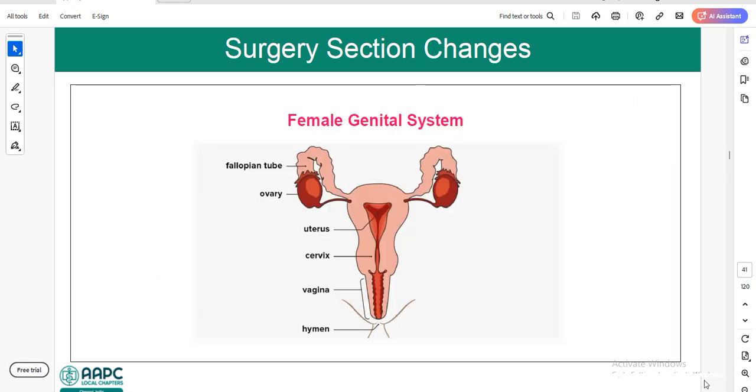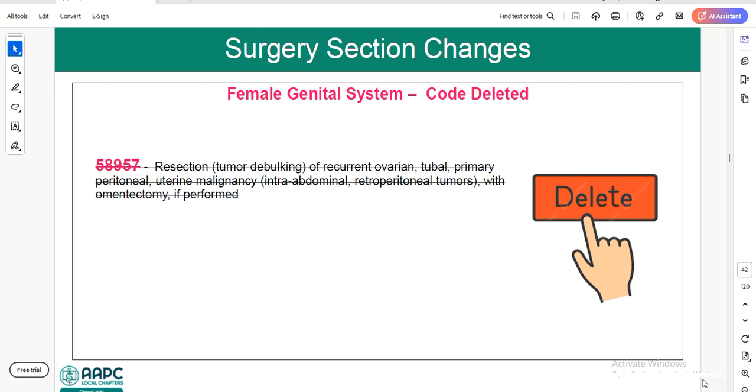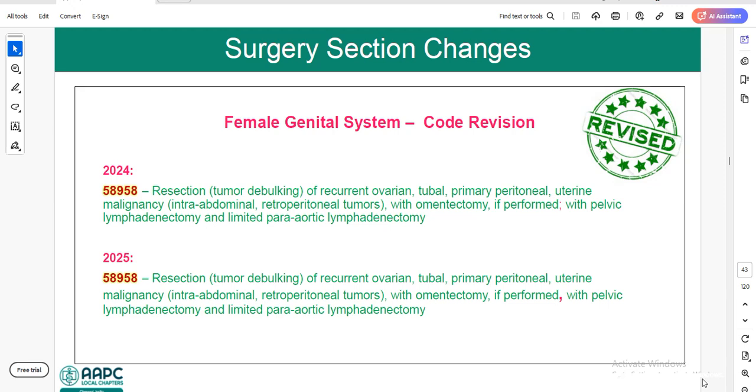Next we will see updates from the female genital system. We have one code deleted, which is 58957, resection of recurrent ovarian, tubal, primary peritoneal, uterine malignancy. We have a few code revisions here. In 2024, 58958 is the resection of recurrent tubal, primary peritoneal, uterine malignancy with omentectomy, performed with pelvic lymphadenectomy and limited para-aortic lymphadenectomy.